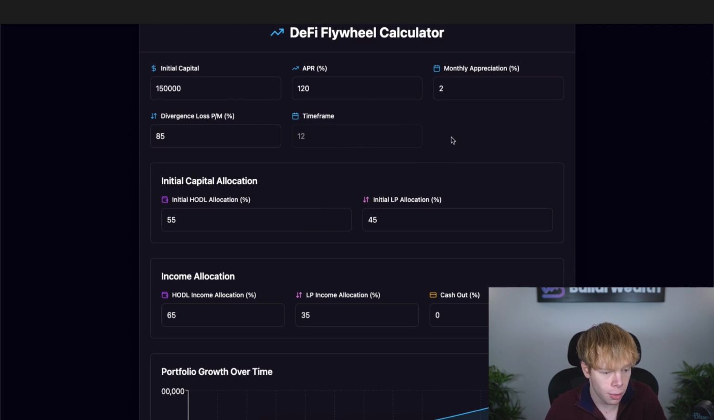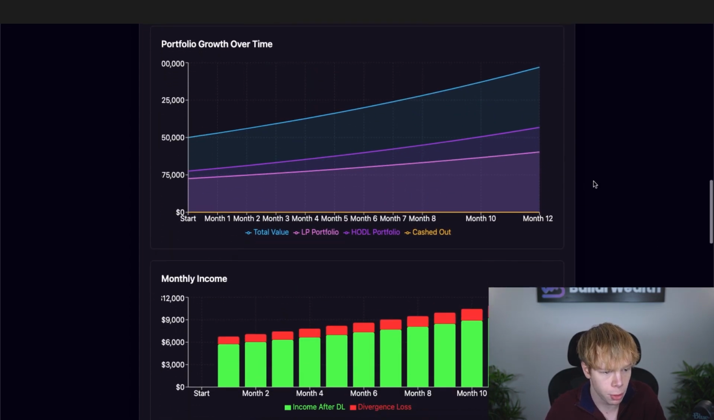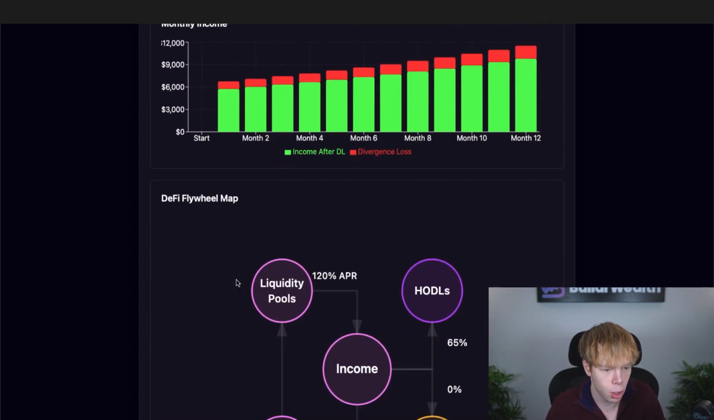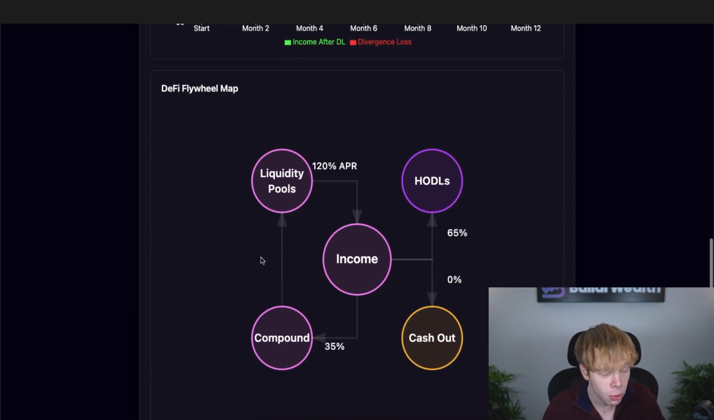So now that we've inputted all of our different parameters, we can look at our portfolio growth over time, our monthly income, and even our flywheel map. If we take a look at the flywheel map first, before we get into the fun stuff, you'll notice that liquidity pools are generating a 120% APR, which is obviously income being created. Of that, 35% is actually compounded right back into liquidity pools, which allows you to produce more income. That's that flywheel that I was talking about, right?